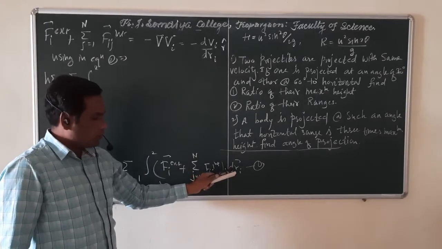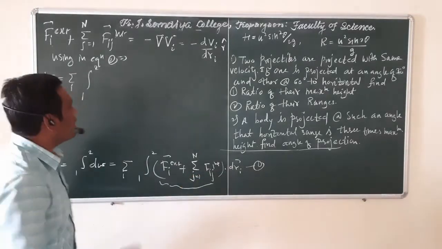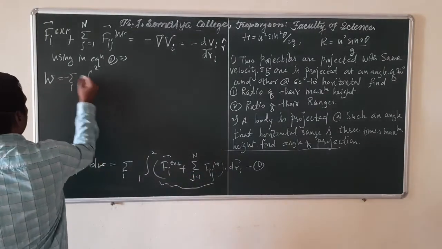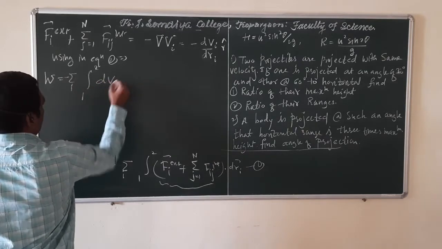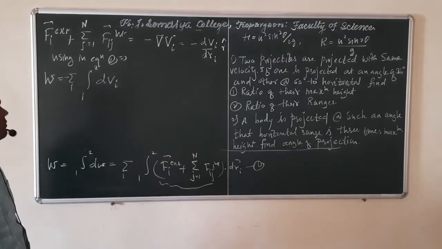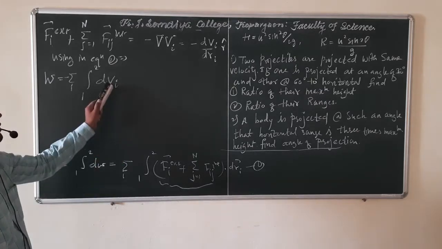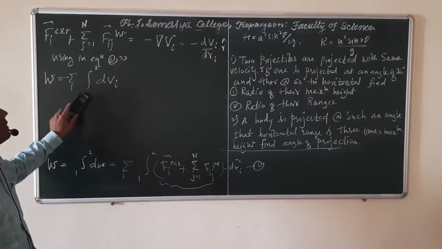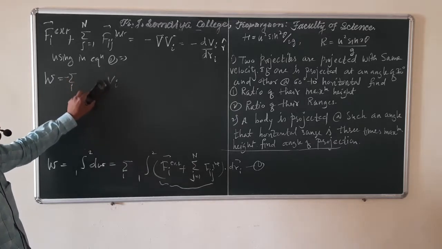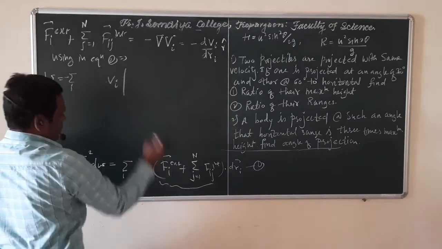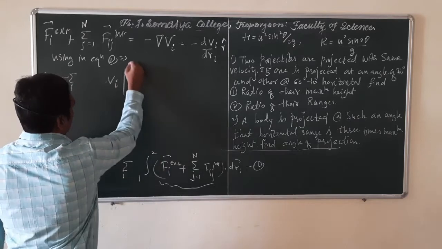If you take dot product of this with dr_i, it becomes minus dV_i. Now integration of dV_i is nothing but V_i. Now the limit of integration is configuration 1 to 2.